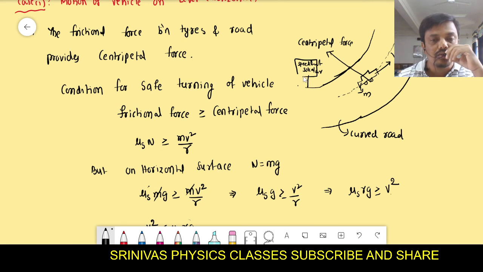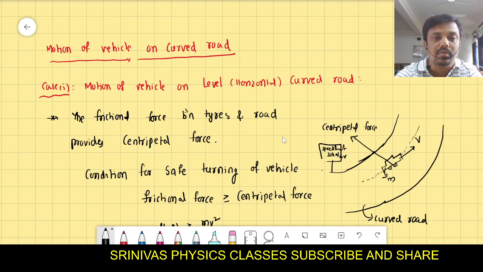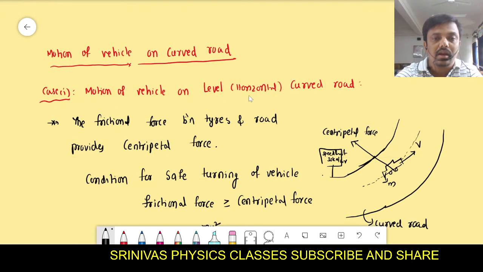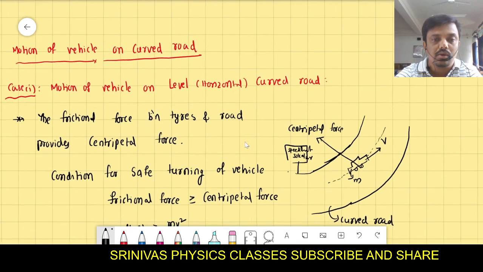But if you go more than this, the vehicle will not turn safely. At that moment a large centripetal force is required, and it will fall away from the curved road. This is the motion of the vehicle on a curved level road or horizontal road.